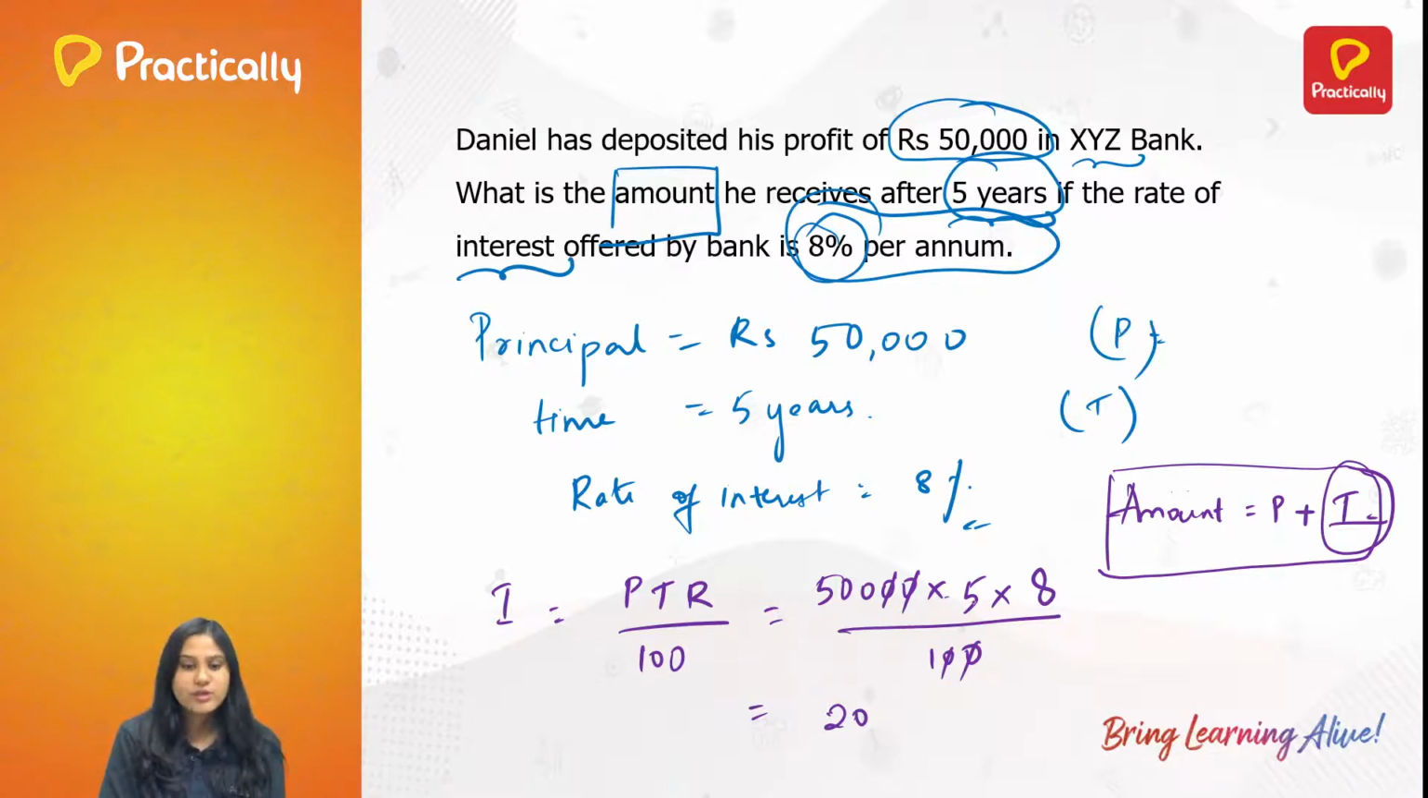So 5 is 40, 45 is 200, right? 0, 0. So rupees, I'm sorry. Yeah. So rupees 20,000 is the interest.